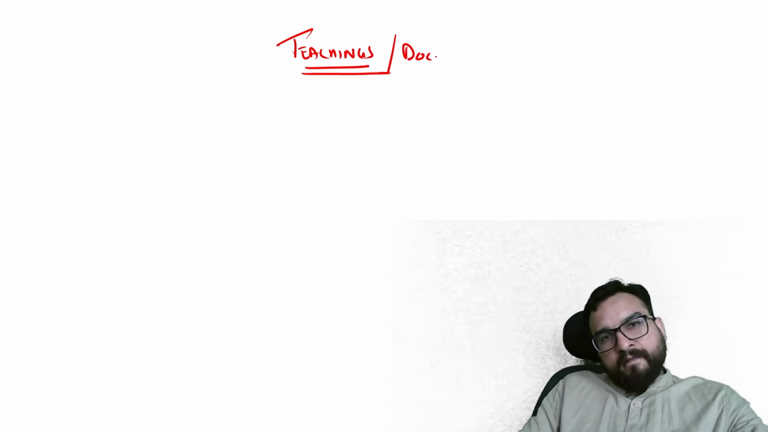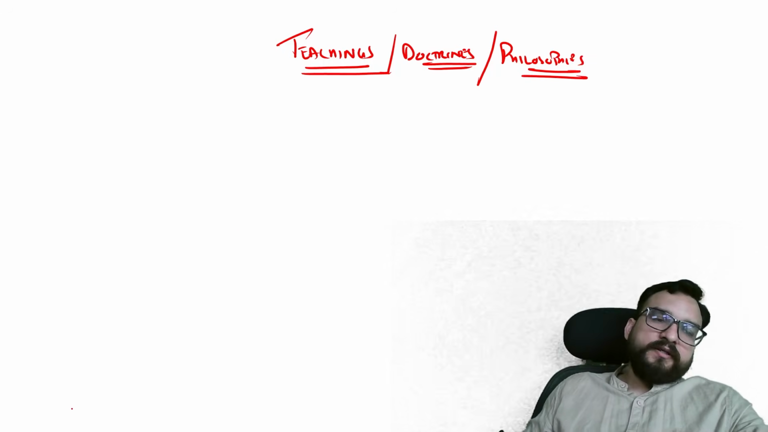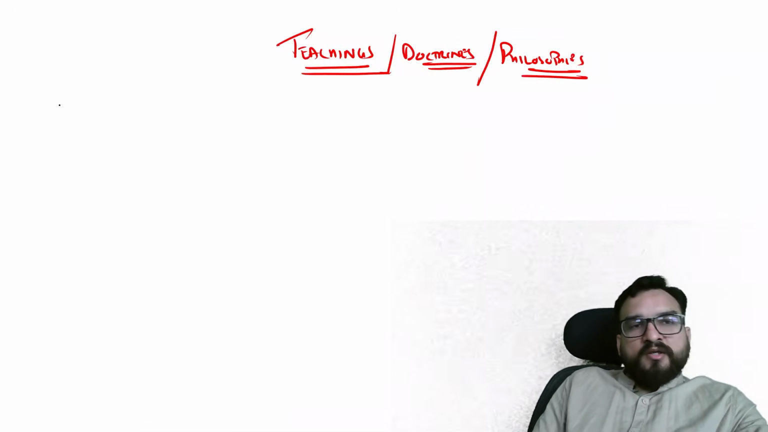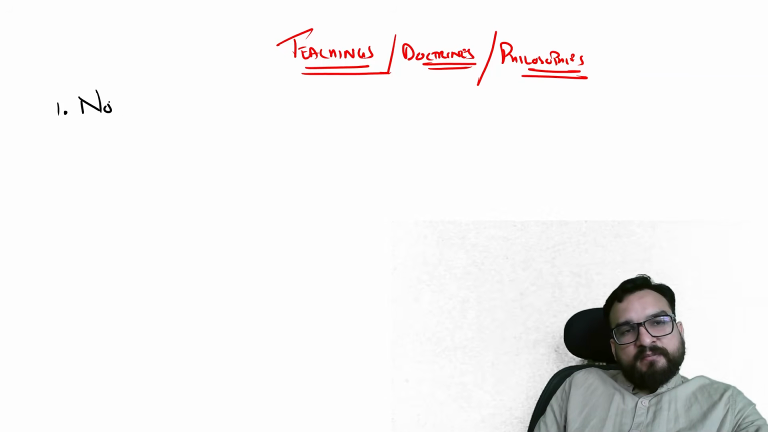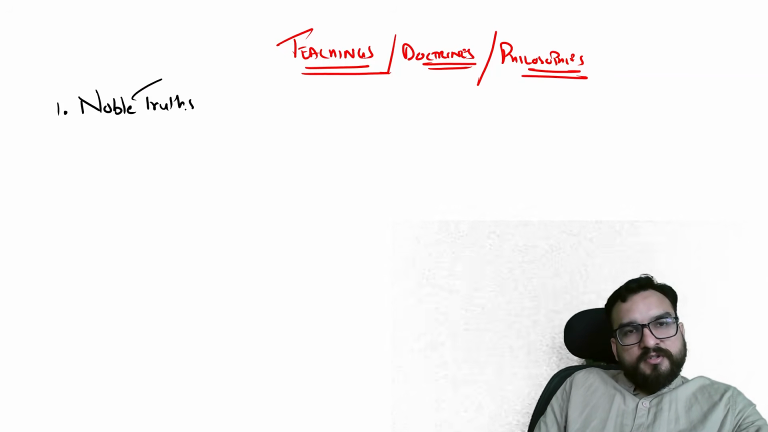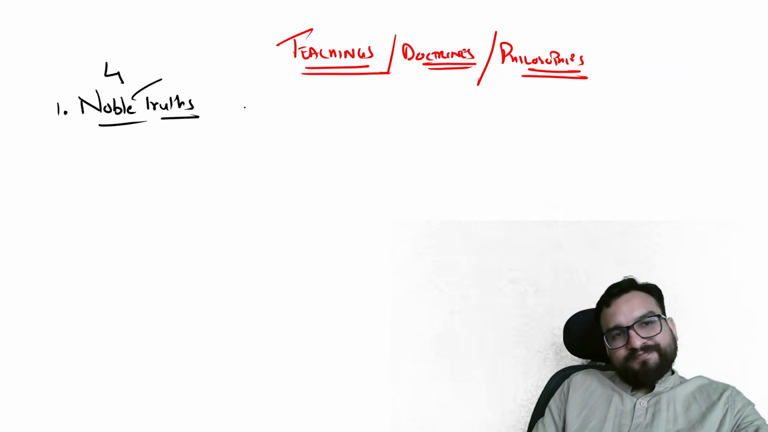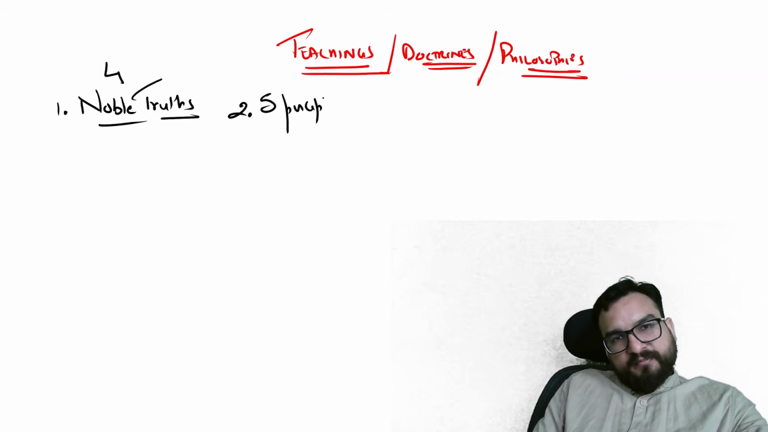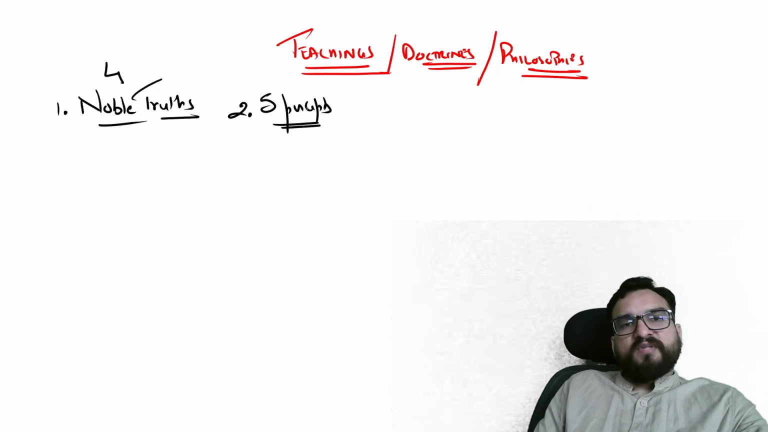Doctrines, you can say. And you can also say philosophies. Philosophies, right? Teachings, doctrine, philosophies. Now over here you try to understand. First, he gave the simplest thing, but not yet simple, that is four noble truths, Char Arya Satya. Second, he gave five precepts. That I will be telling you about.